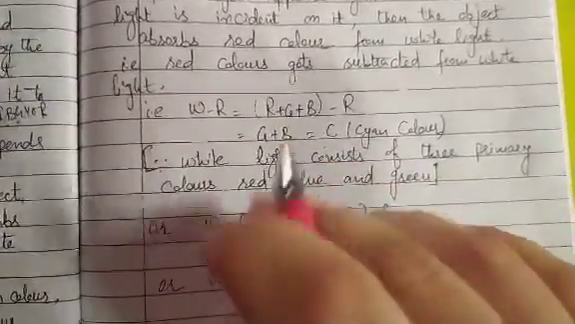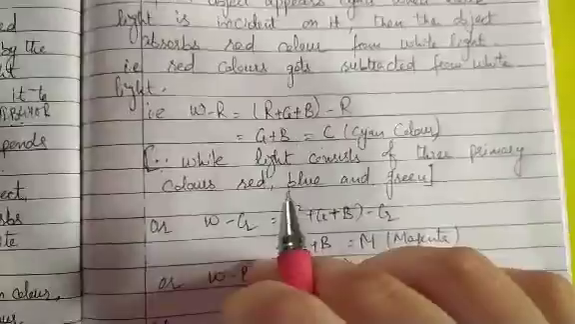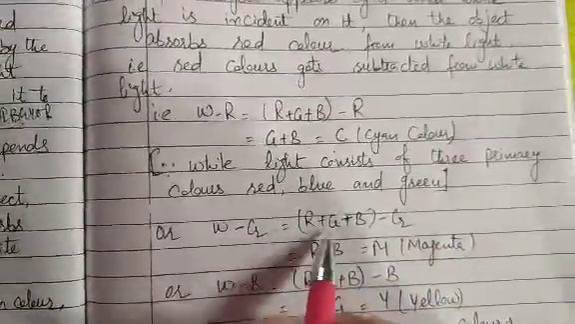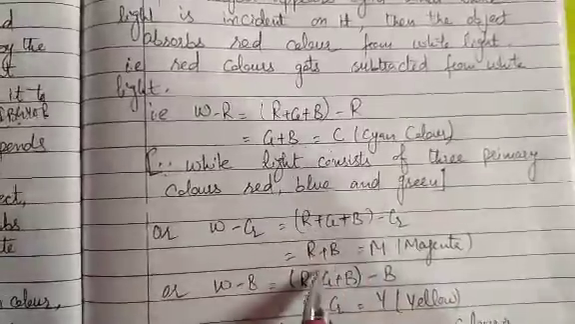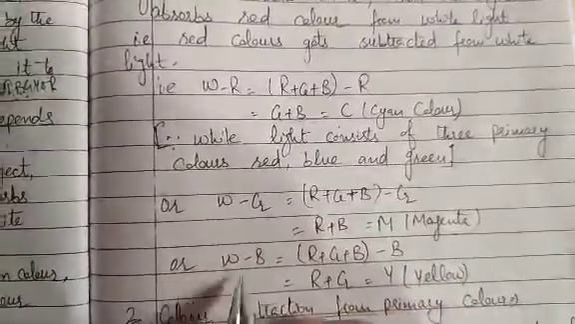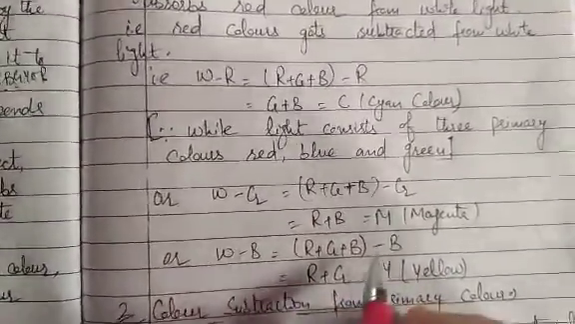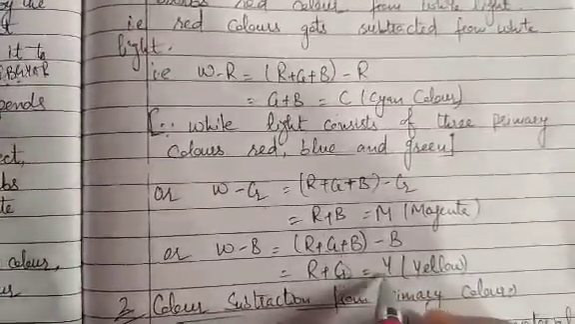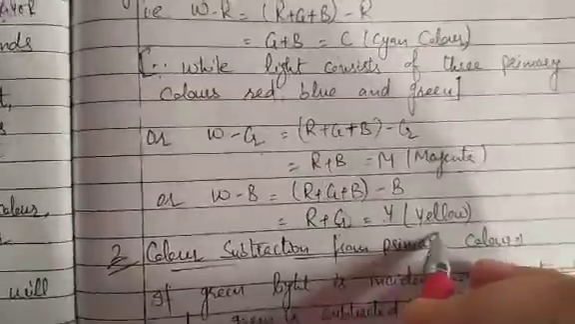There is another case: when green color is subtracted from white light, it will be equal to red plus blue, that is equal to magenta. And when blue color is subtracted from white light, that will be equal to red plus green, and red plus green is a combination of yellow, so it will be equal to yellow.